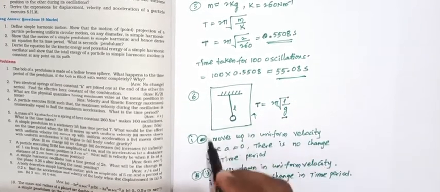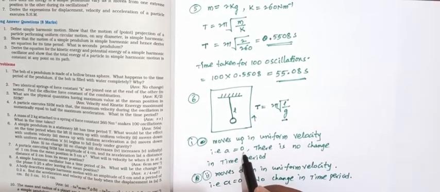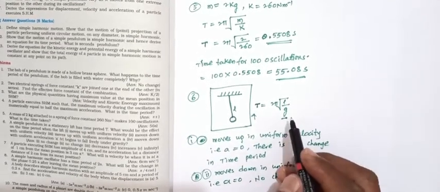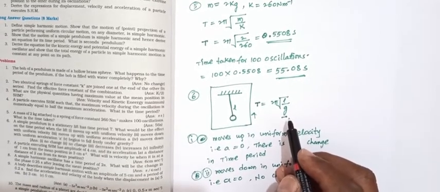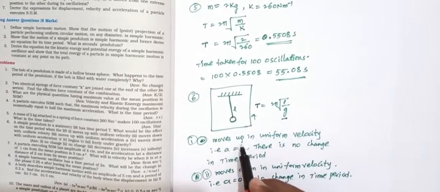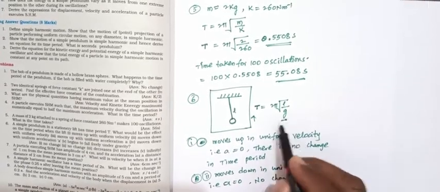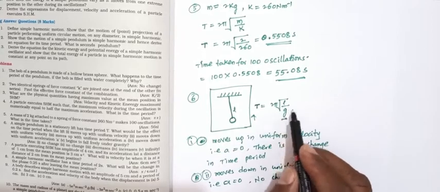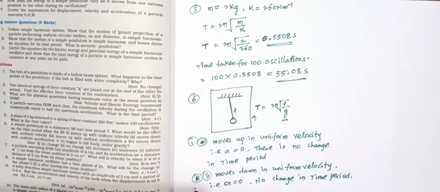When the lift moves up with uniform velocity, the acceleration is 0. The relative acceleration is g plus a. When a equals 0, g plus 0 equals g. So the acceleration due to gravity doesn't change, and the time period also doesn't change.